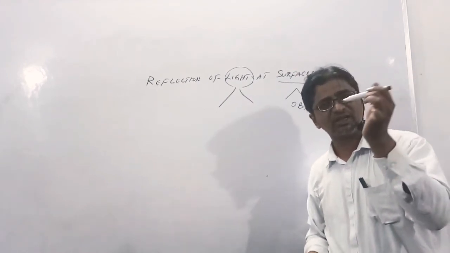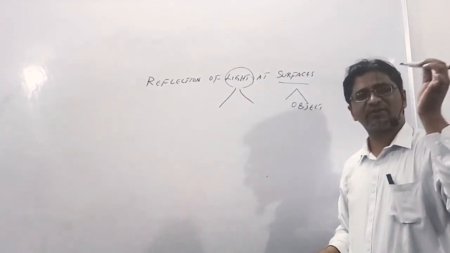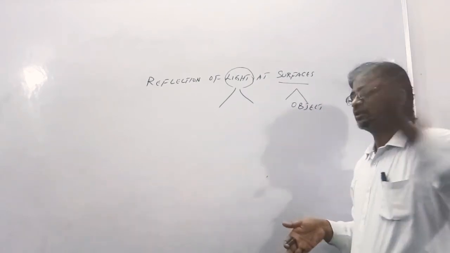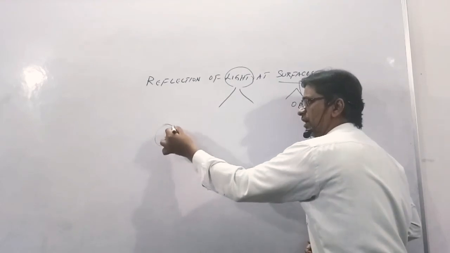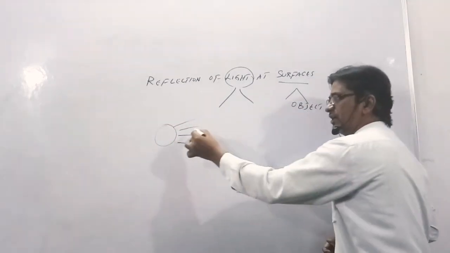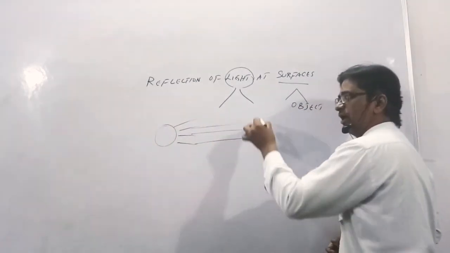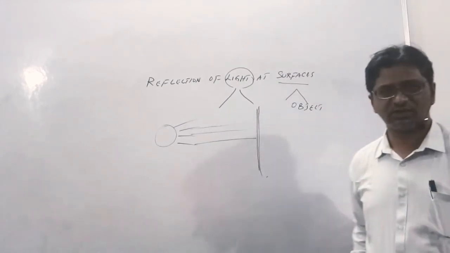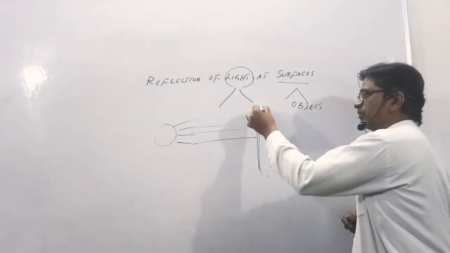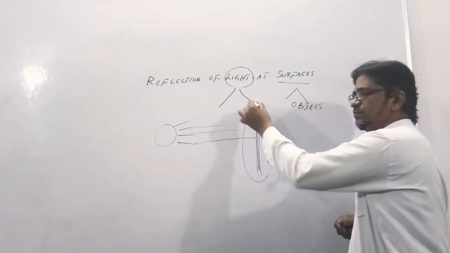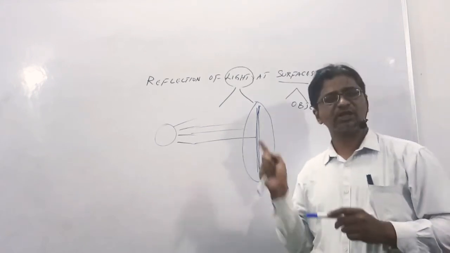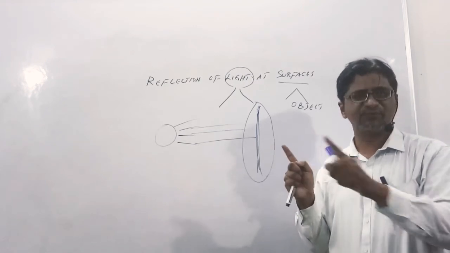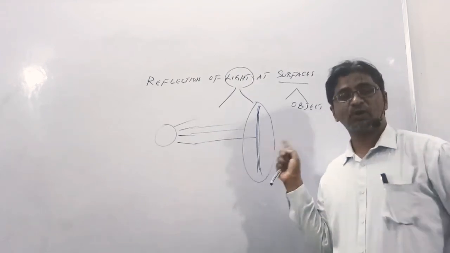Light always keeps going straight until it hits an object. For example, sunlight is here, traveling in a straight path, and it keeps on traveling until it hits an object. When it hits an object, depending upon the nature of the object, either it will bounce back, it will reflect back, or it will go to the next level.